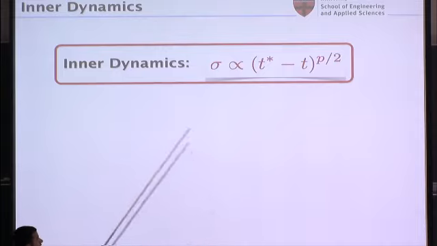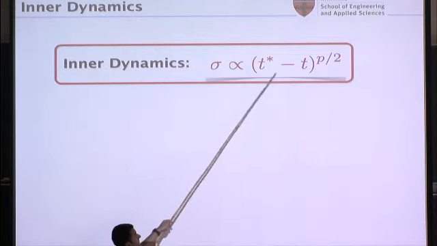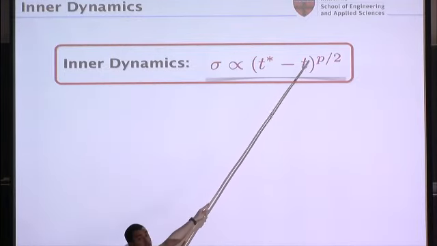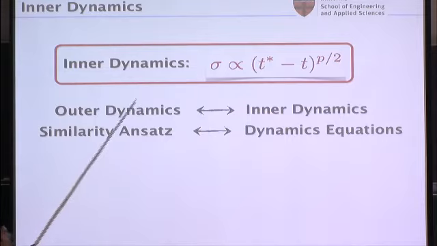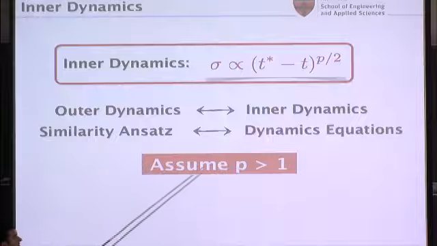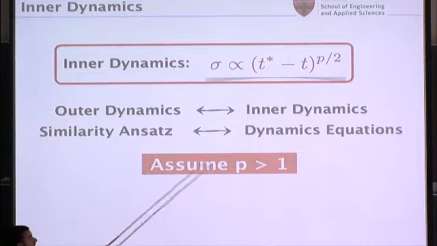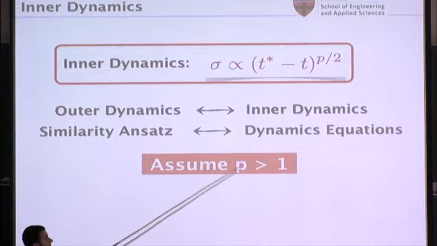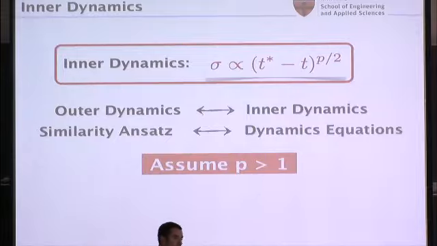So for the core size, I'm going to allow arbitrary scaling. So this exponent P can be anything here. But I told you there's a coupling between the inner and the outer dynamics. So I'll be able to calculate what this P is based on the shape of the filaments close to the singularity point. And we can say, let's assume that a singularity exists. This will actually require that P is larger than 1. I believe this is what Steve was talking about with the gamma quantities, but here I'm calling it P. So this basically ensures that the core radius is going to 0 faster than all the other length scales, so the filament approximation is going to remain valid. Then you can apply the filament approximation, and your singularity should be self-consistent.